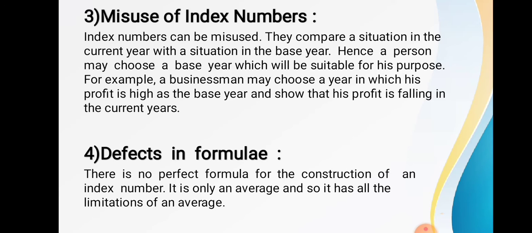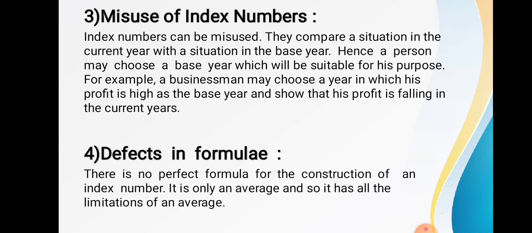Hence, a person may choose a base year which may be suitable for his purpose. For example, a businessman may choose a year in which his profit is high as the base year, so that his profit appears to be falling in the current year. So this is the misuse of the index number.